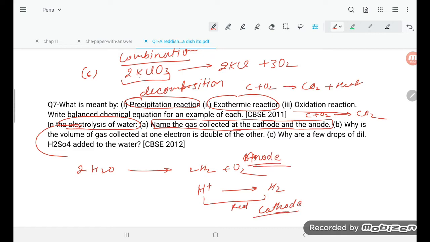Right, now see, why is the volume of the gas collected at one electrode double that of the other? Why the volume, they are talking about, student? If you see this one, they are asking why the volume.